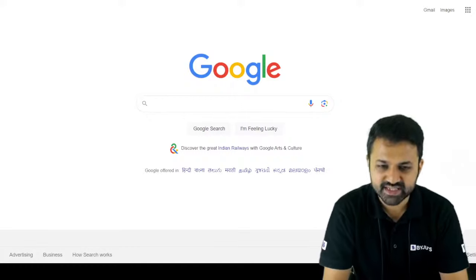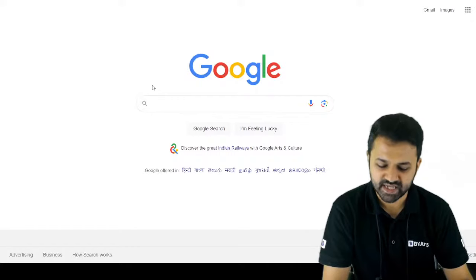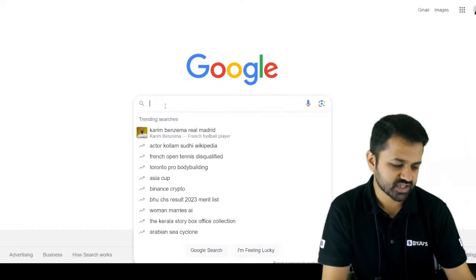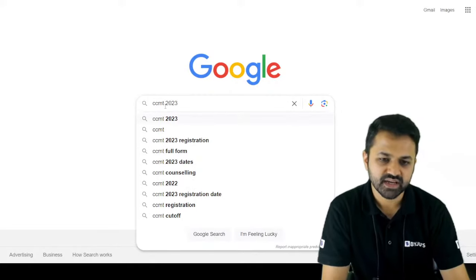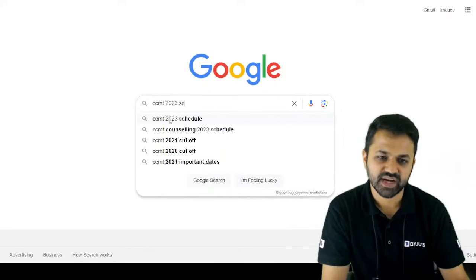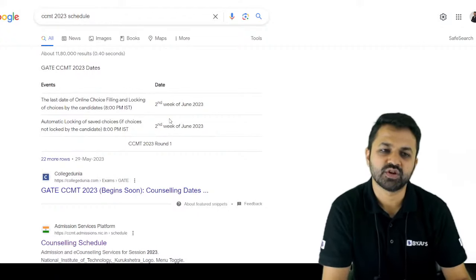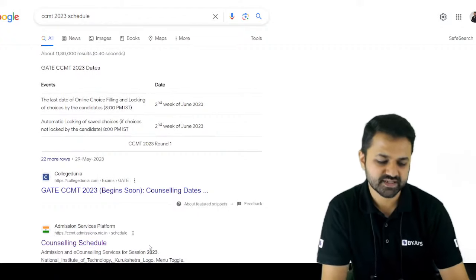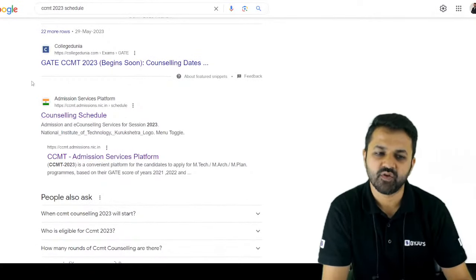Let's start the session with how you can go into the CCMT portal. First of all, in Google, you search for CCMT 2023, as I told you yesterday also, and you can also write the schedule. When you search CCMT 2023 schedule, you will get this particular link. Here you can see the admission services platform. This is the counseling schedule.